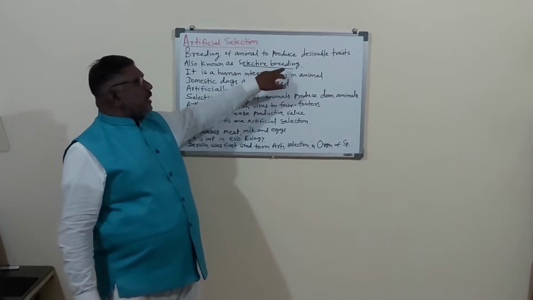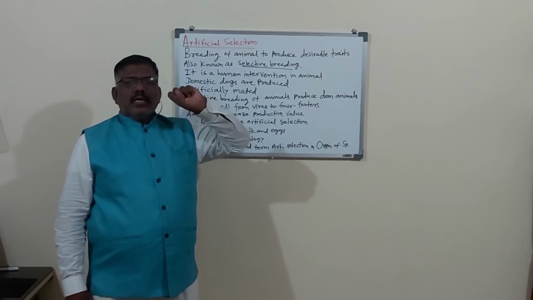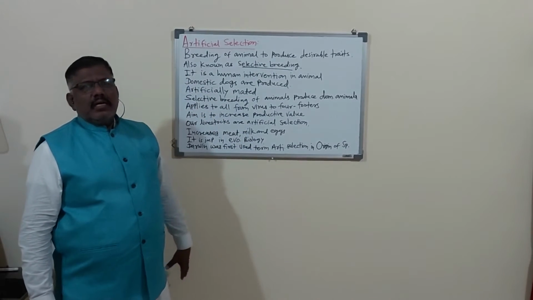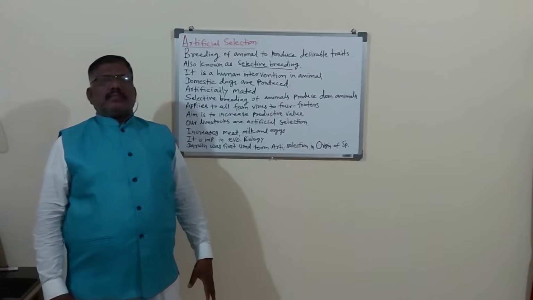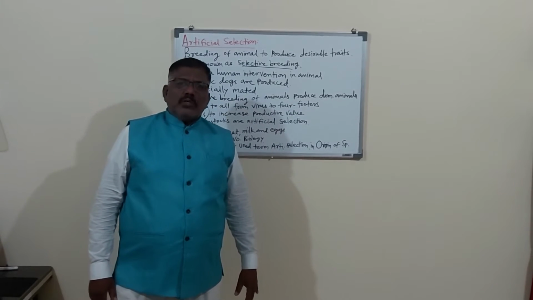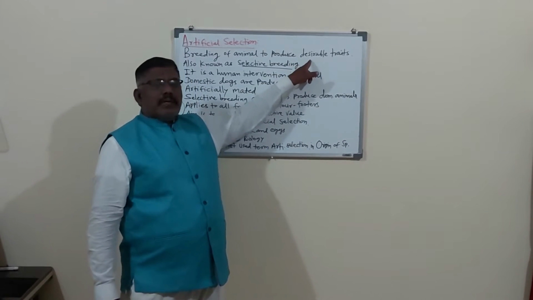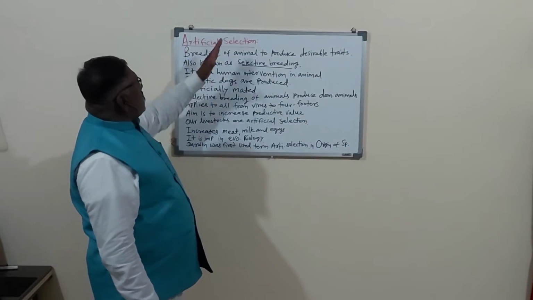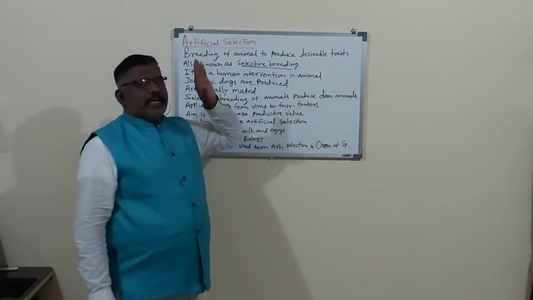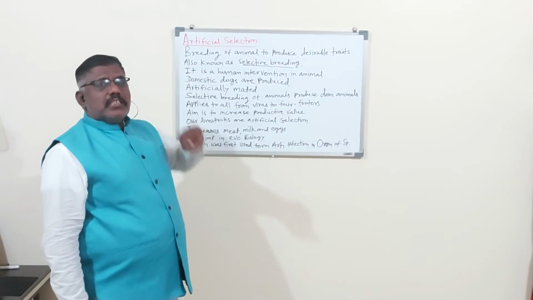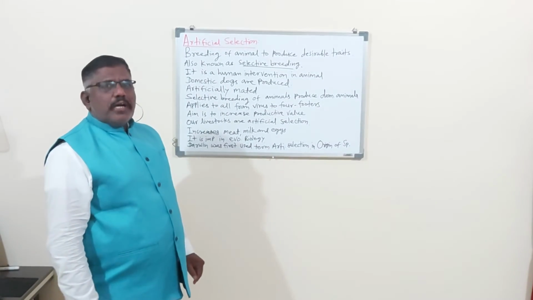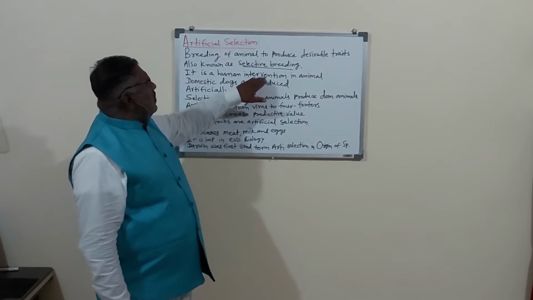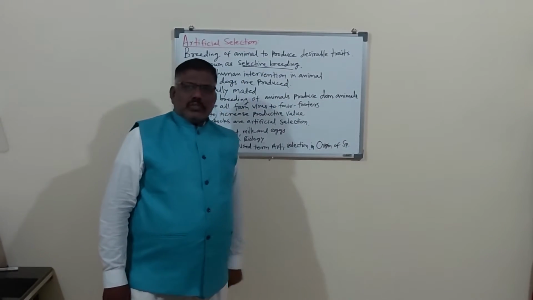That is selective breeding. An animal is selected, and from it a new generation of high quality is produced, that new generation having the desirable characters. It is selective breeding because there is selection of good quality parents.